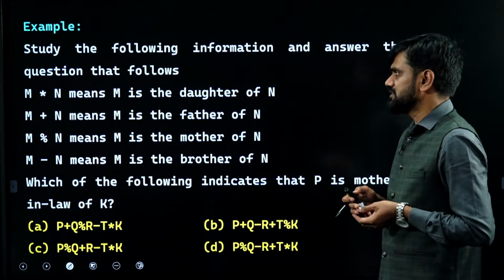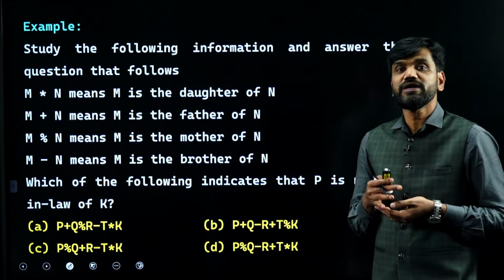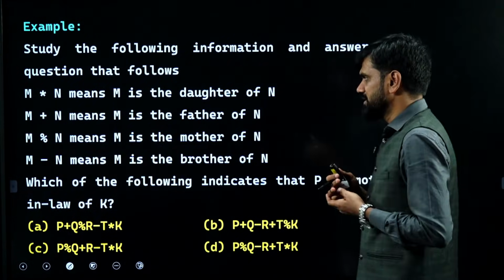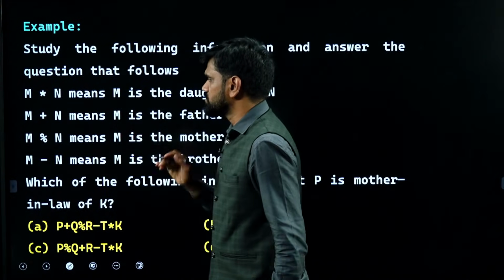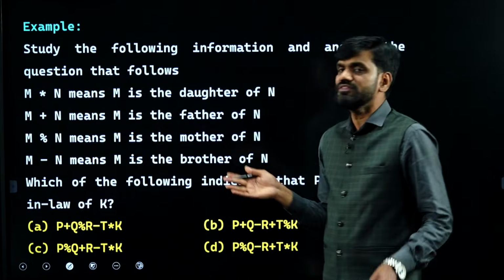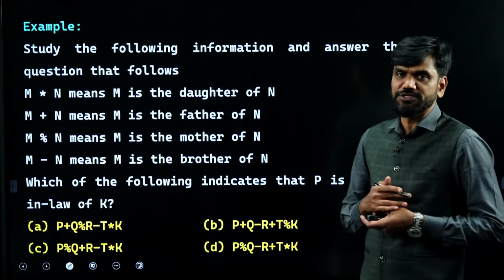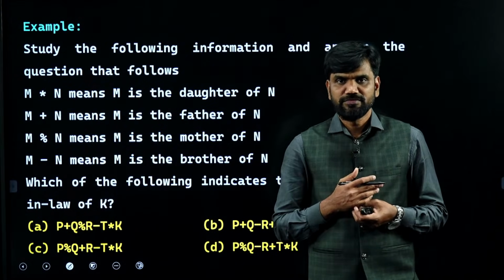Now going ahead, this is a problem that is related to blood relations, but coded blood relations I can say. So what is this coded blood relations? Here the relations will be given in the codes, so the relations will be mentioned with the help of codes over here. So you just have to decode the relations. Based on that you need to go for solving the problem, right?